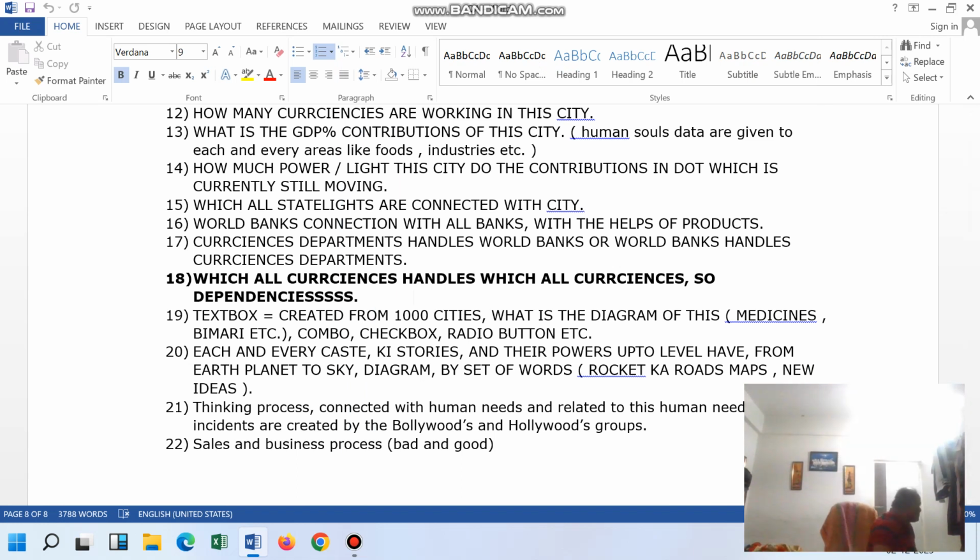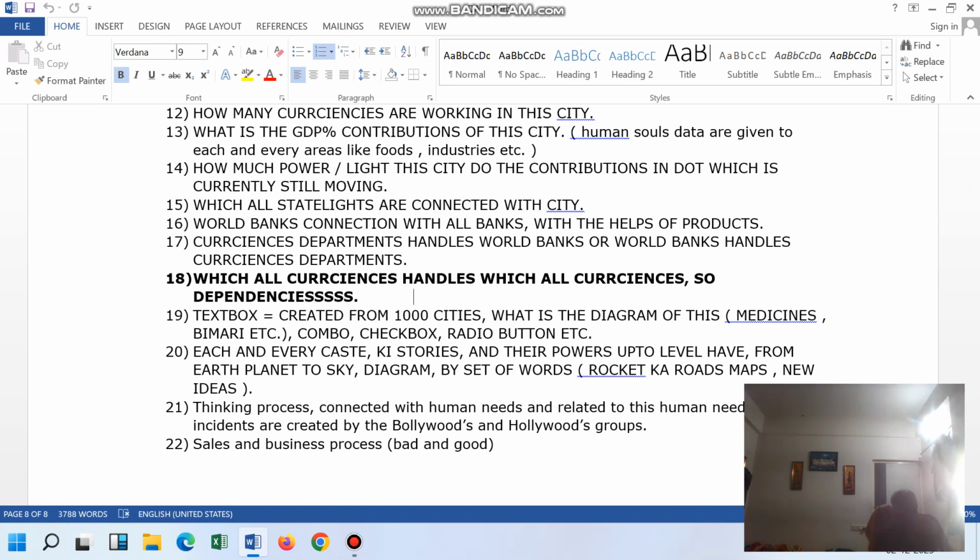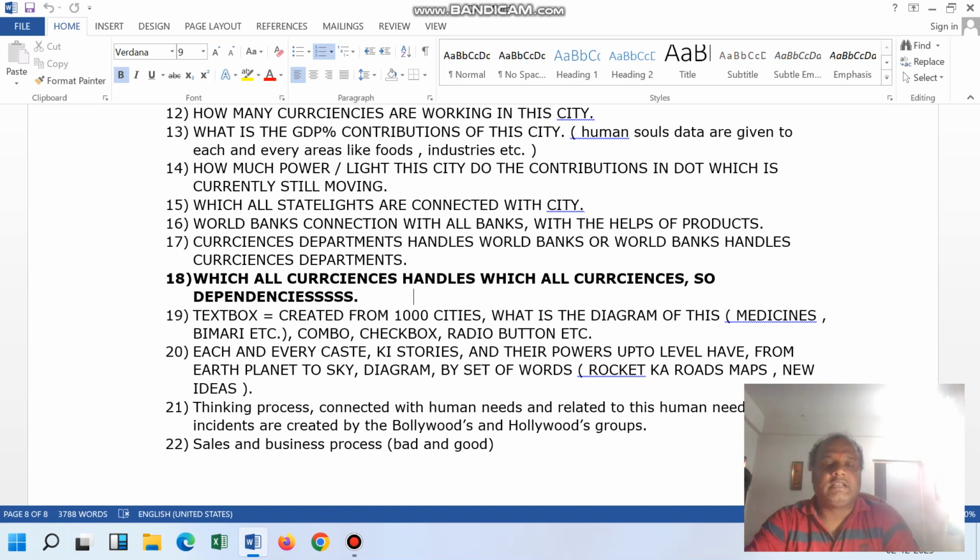And in currencies, we have discussed lots of things. Lots of things means lots of things. In this, we discussed the two planets also: how the Earth planet created two planets, the tomato planet and the potato planet. In this potato planet, I will take one matrix that will clear lots of things.